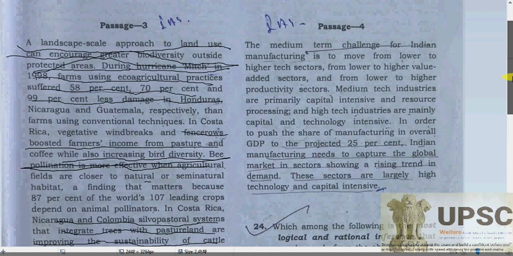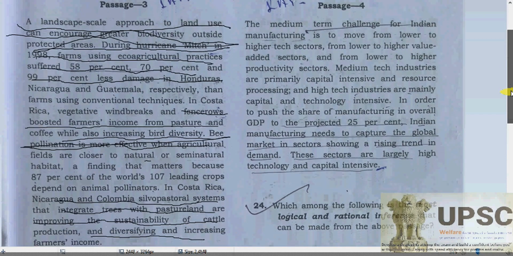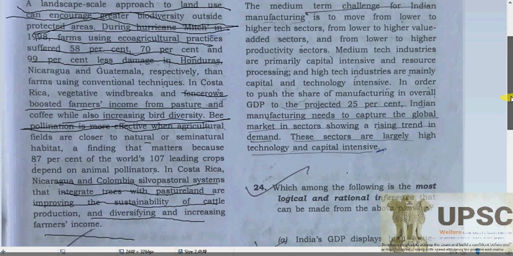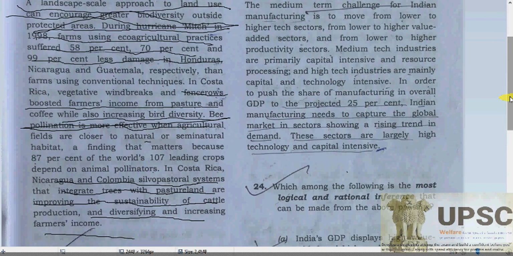Fourth, let's see. The medium-term challenge for Indian manufacturing is to move from low to higher tech sector, from low to higher value added sector, and from low to higher productivity sector. Medium tech industries are primarily capital intensive and resource processing, while high tech industries are mainly capital and technology intensive.